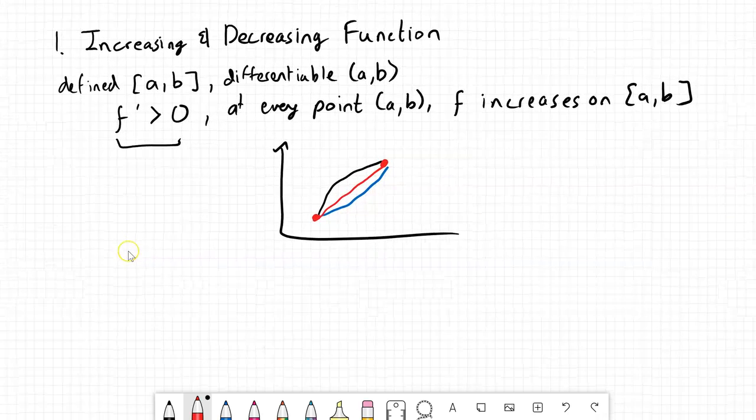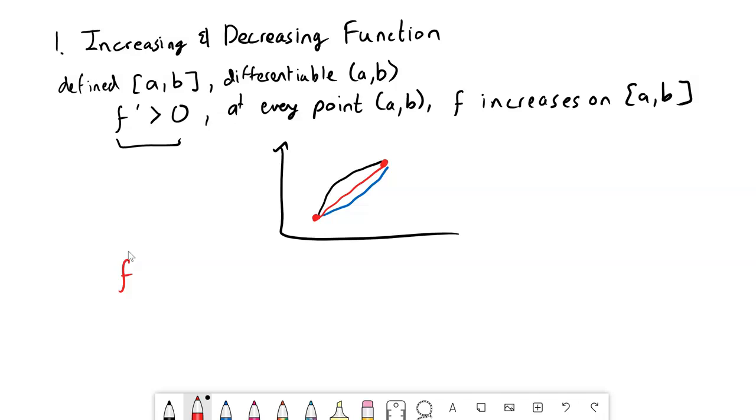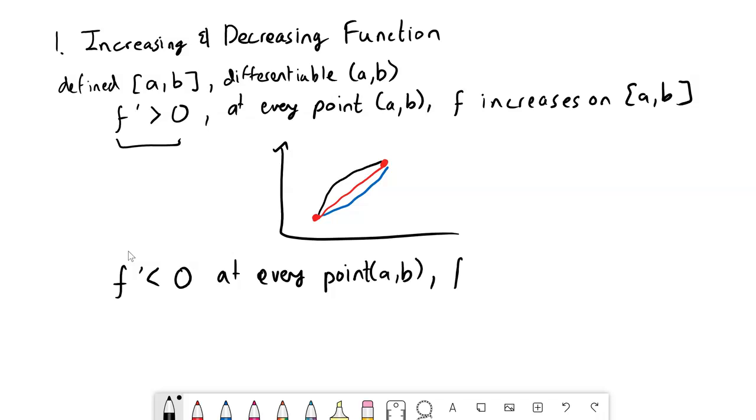And then conversely, if the derivative is less than 0, or negative, at every point from the open interval a to b, then f decreases on the closed interval a to b.